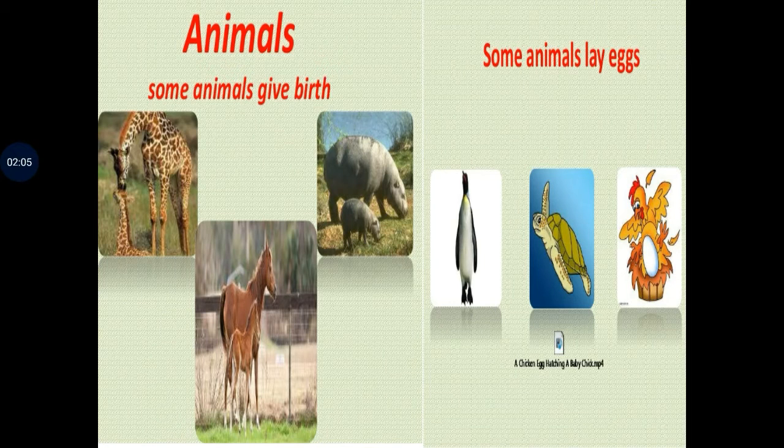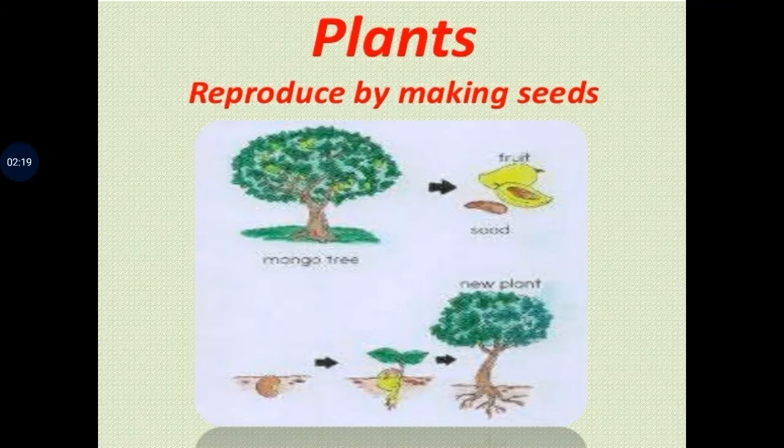But some of the animals lay eggs. For example, penguin, turtle, birds, all the birds, they all lay eggs to reproduce their young ones. Plants reproduce by making seeds. For example, a small seed grows into a new plant.